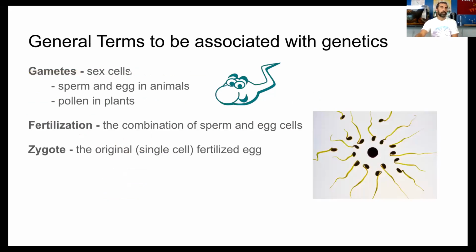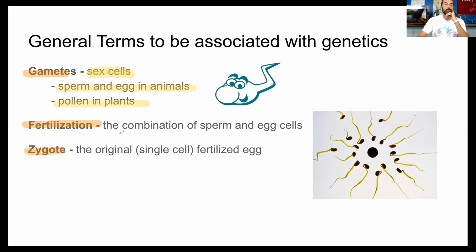Here are some other terms you need to be familiar with from this section. Gametes, these are big terms, by the way. These will show up quite a bit on the EOC. You need to know what a gamete is, since we are talking about heredity and passing on of traits from parents to offspring. You need to know that gametes are sex cells, and that includes sperm and egg cells. In plants, it would be pollen, right? So if you're talking about an animal, it'll be sperm and egg cells. And if it's a plant, it would be pollen.